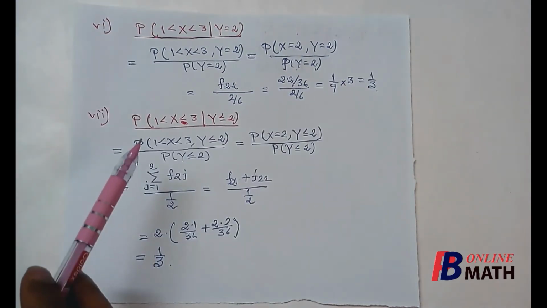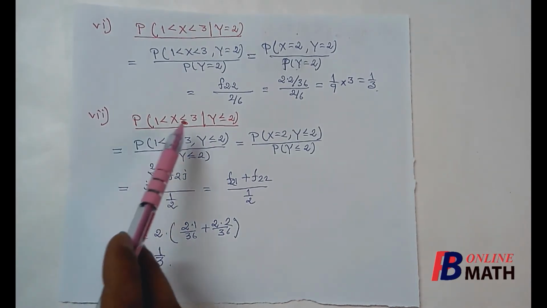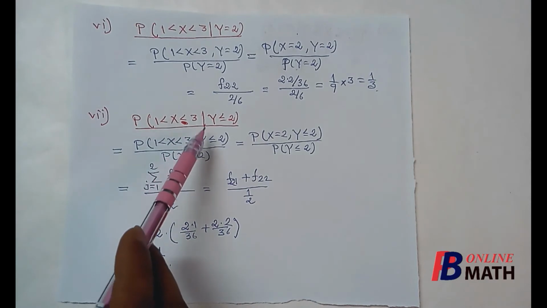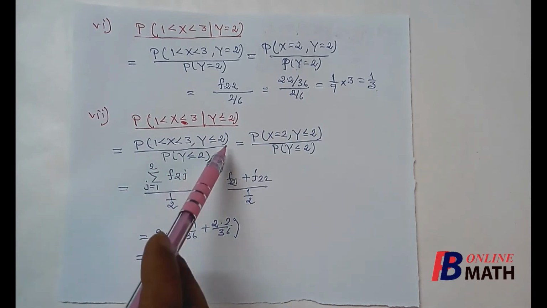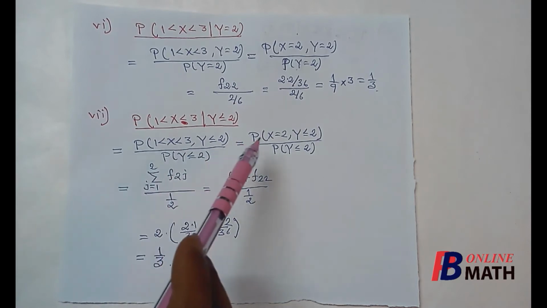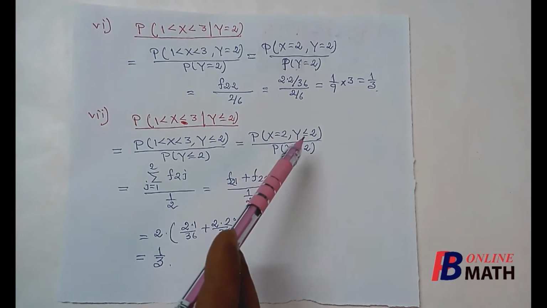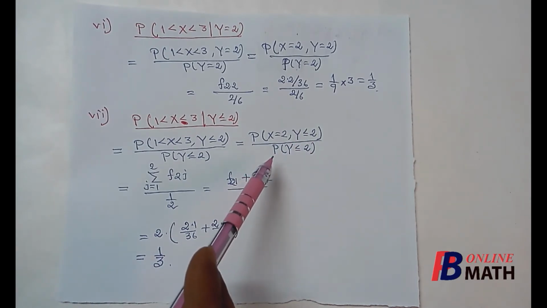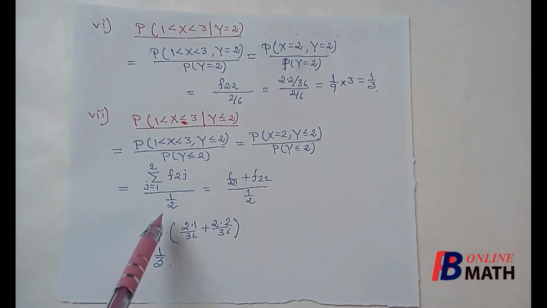Now the final question is the probability of this event, where x varies from 1 to 3, excluding 1 and 3, given the assumption that y is less than or equal to 2. By the formula, this probability equals this one. Since x varies from 1 to 3, excluding 1 and 3, the only value of x is 2. So it is the probability of the event x equal to 2, y less than or equal to 2, divided by the probability of the event y less than or equal to 2. We have already obtained that the probability of y less than or equal to 2 is nothing but 1 by 2. Next, this one.